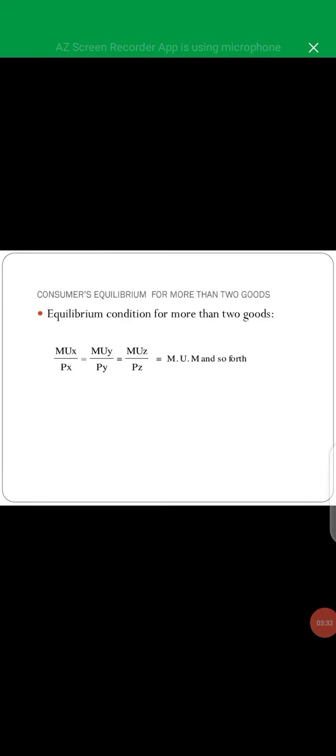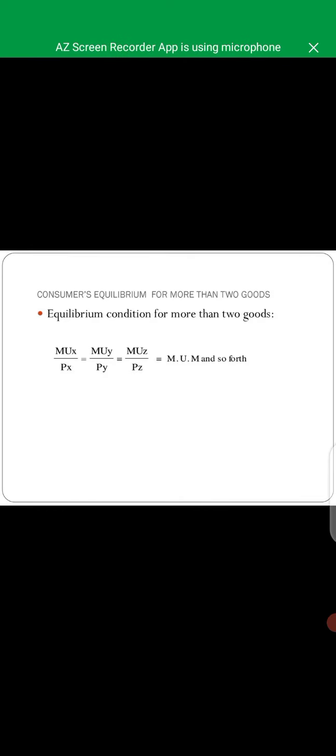So this is the formula of consumer's equilibrium for two or more goods or commodities. So what do you mean by that? Generally we can say that the law of diminishing marginal utility applies in the case of either one commodity or one use of a commodity. However, in real life, a consumer normally consumes more than one commodity. In that situation, the law of equimarginal utility helps in the optimum allocation of his income.